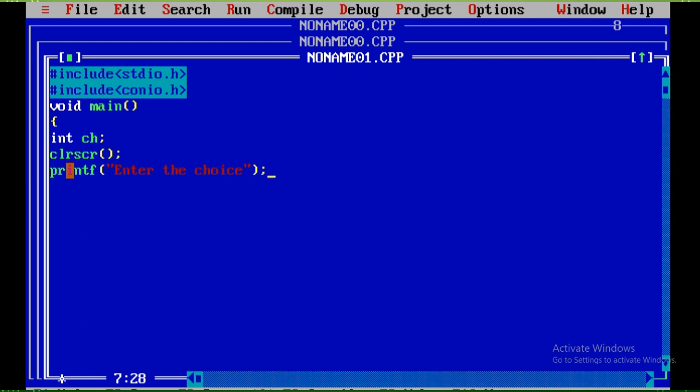Then we will go for if ch equal to 1, printf, what we can give, anything: Monday, Tuesday, Wednesday, up to Sunday we can give. Else if ch equal to 2, printf Tuesday. So we will go on printing till we get Saturday, then Sunday we will give as an else case. If any other number is passed, we will be getting that case. Okay. So ch 3 we will go with Wednesday.